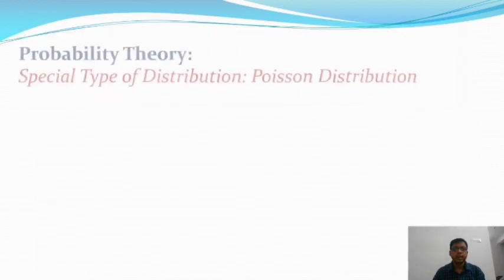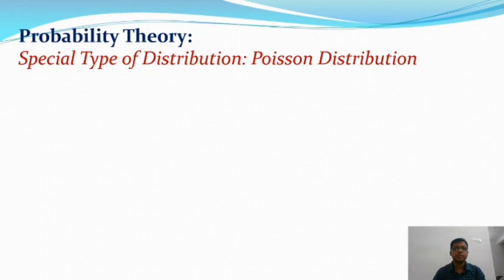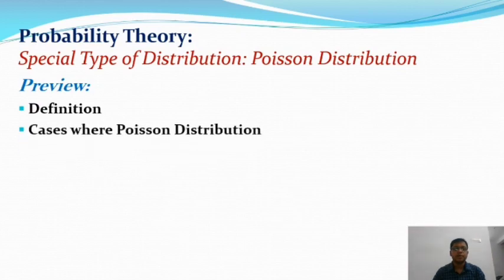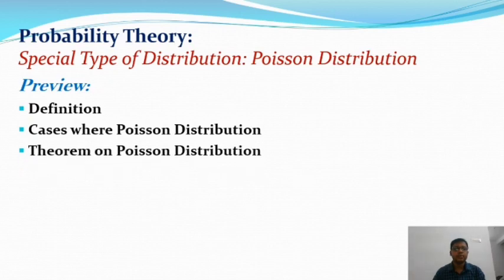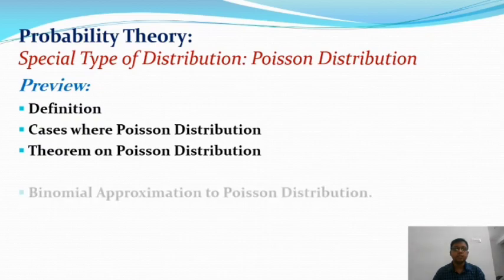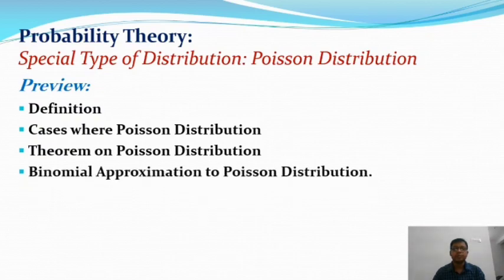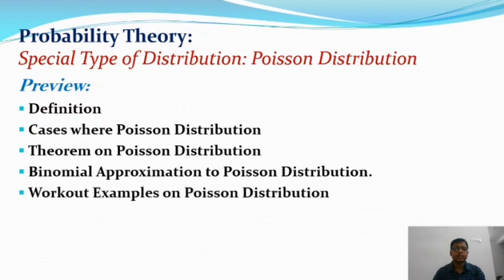Before we start today's lecture, let's quickly recall the last lecture. In the last lecture, we discussed the Poisson distribution, which is also a special type of distribution, and a discrete distribution as well. We discussed the definition of the Poisson distribution and cases where the Poisson distribution fits, and after that some theorems on the Poisson distribution, and the binomial approximation to the Poisson distribution, and some related examples.